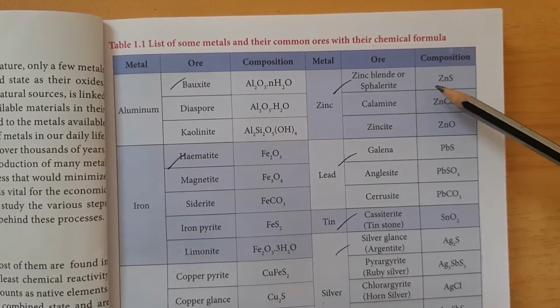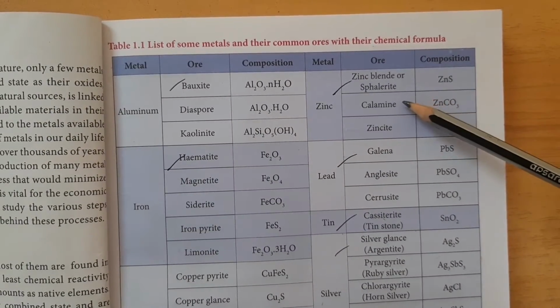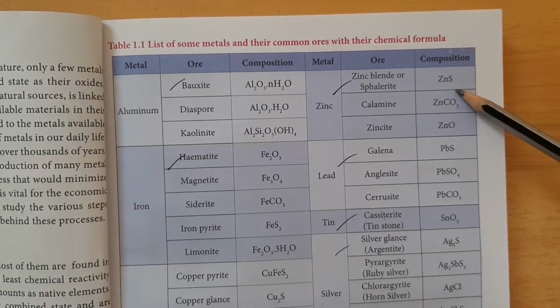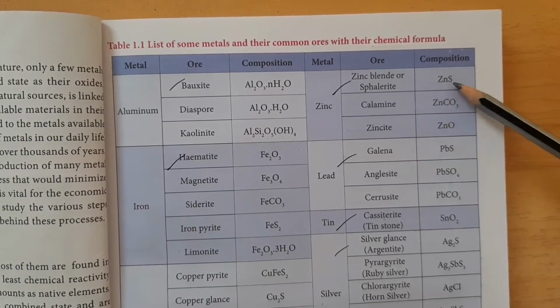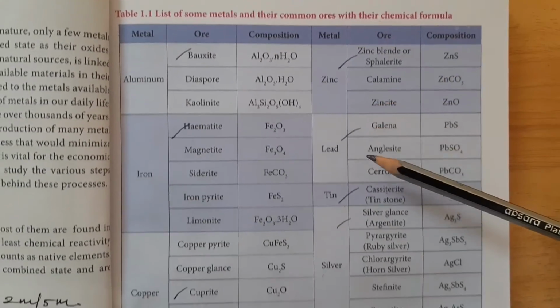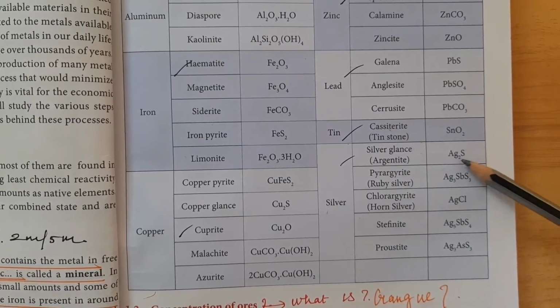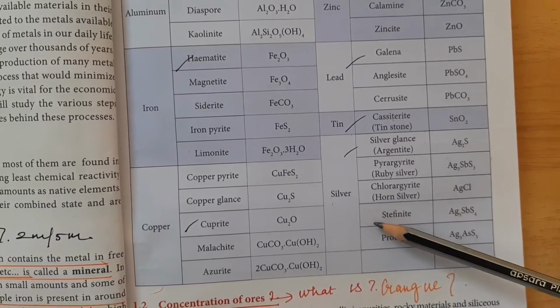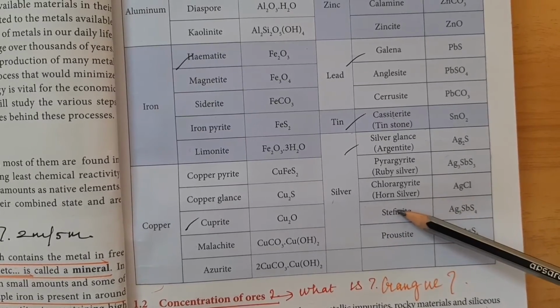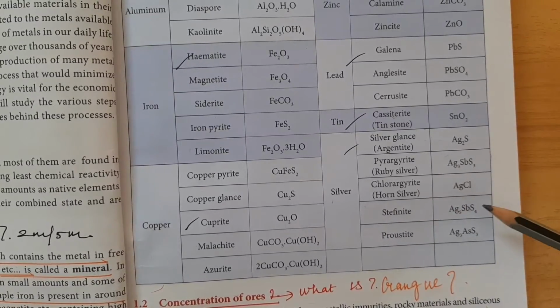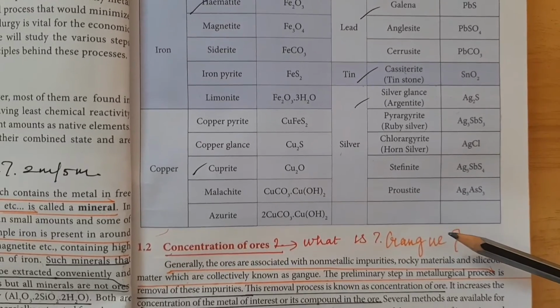Zinc blende or sphalerite is the ore of zinc, with the formula ZnS. Next is tin stone or cassiterite, of the formula SnO2. And chlorargyrite or horn silver is the ore of silver. So like that you have to memorize.